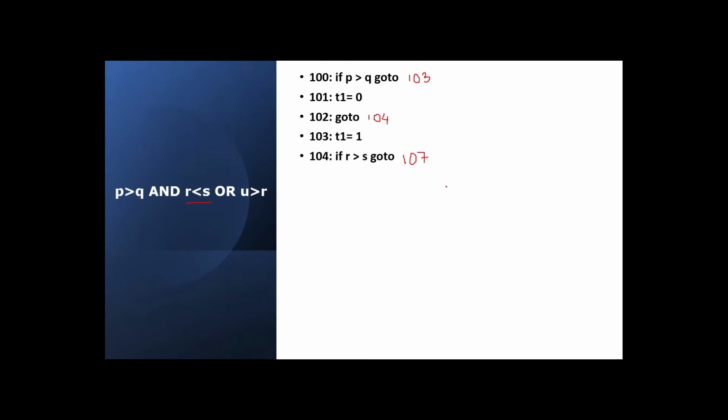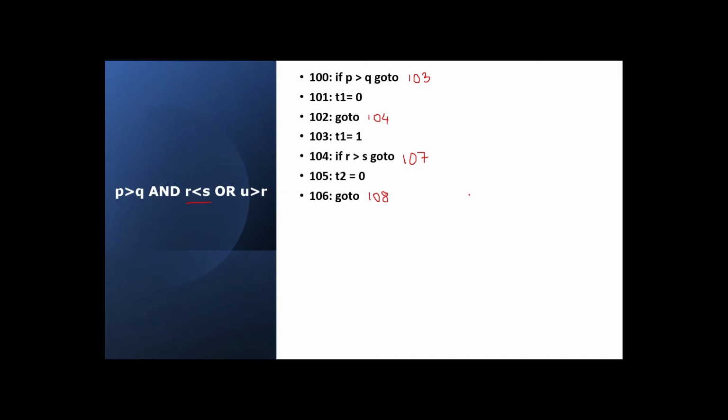So after the if block, what we have to write? You have to write the else statement. So else statement is T2 equal to 0. Then after else block, you have to write where the control has to move after the else block. Okay, where it will move? It will move to next state plus 2. That is second most statement it will move. So from 106, what is the second most statement? 107 and 108 is the second most statement. So it will move to 108.